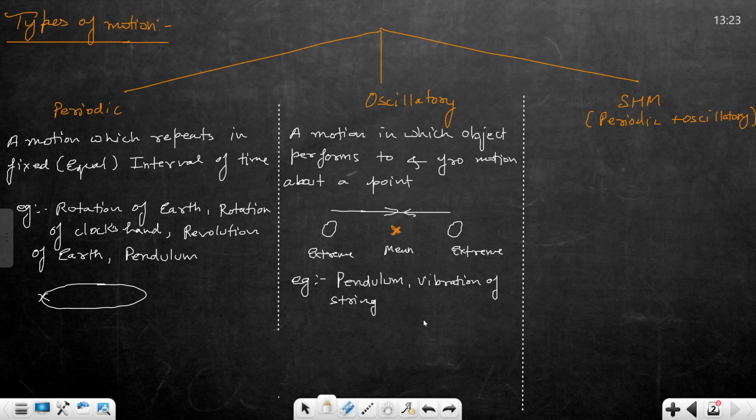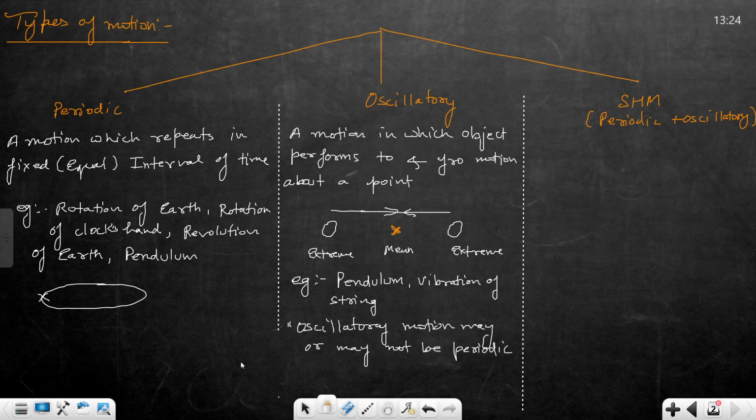Okay. Acha, one more thing. Oscillatory motion may or may not be periodic. Clear? It may be periodic sometime. It may be non-periodic. Okay. तो यहाँ पे लिख लो: oscillatory motion may or may not be periodic.